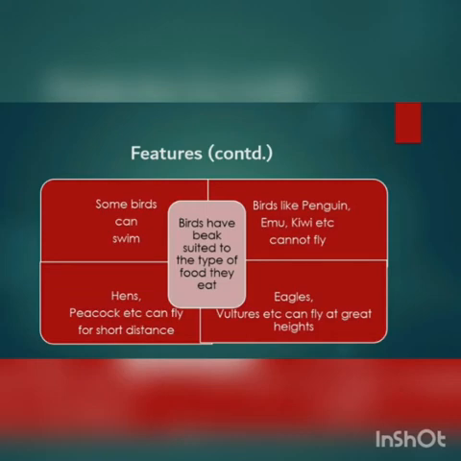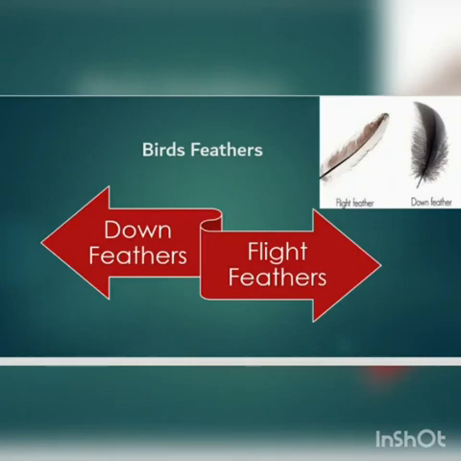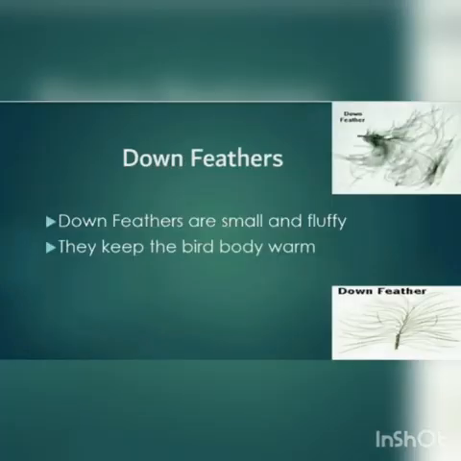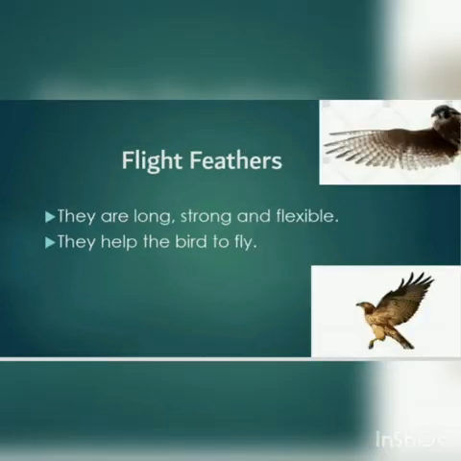Hen and peacock fly for short distances, and birds like eagle can fly at great height. Birds have 2 types of feathers, down feather and flight feather. Down feathers are small and fluffy. They keep the bird's body warm, whereas flight feathers are long, strong and flexible. They help a bird to fly.